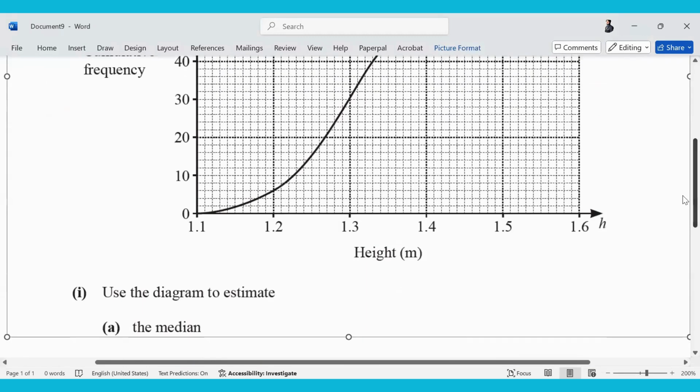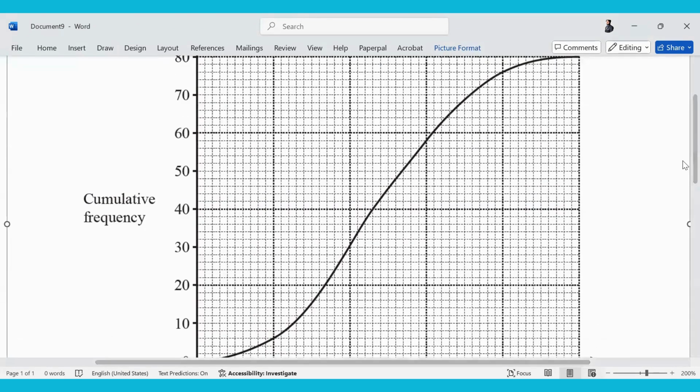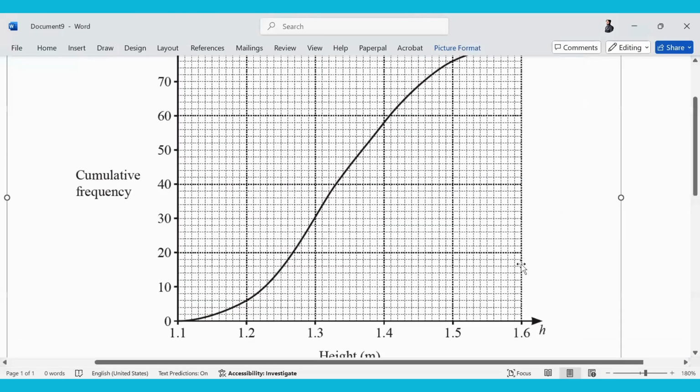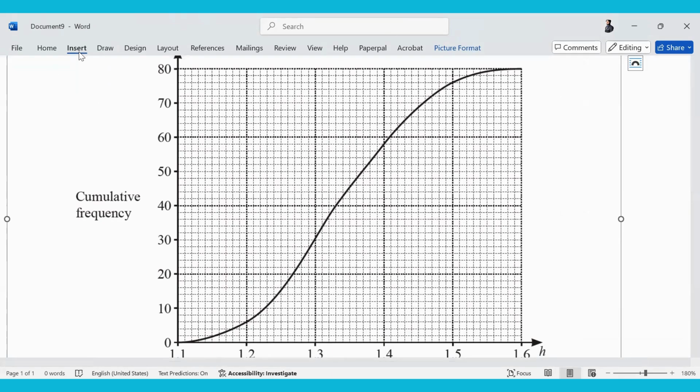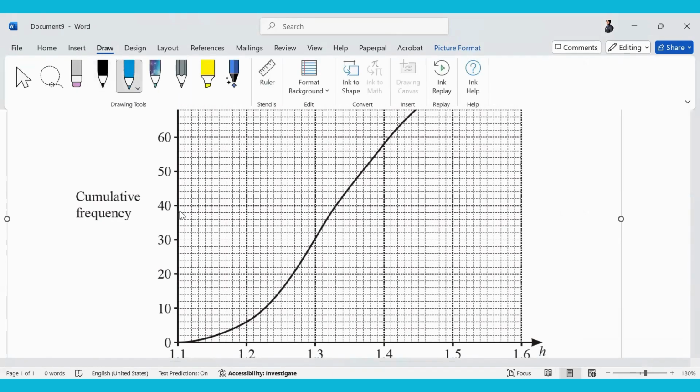In part 1, the question wants us to find the median. Kindly write down the address of the question: it is June 2024, paper 2, question 9. Median will be at what position? Middle. How many total trees do we have? 80. What will be the middle of 80? 40. Remember, but 40 is not my median.